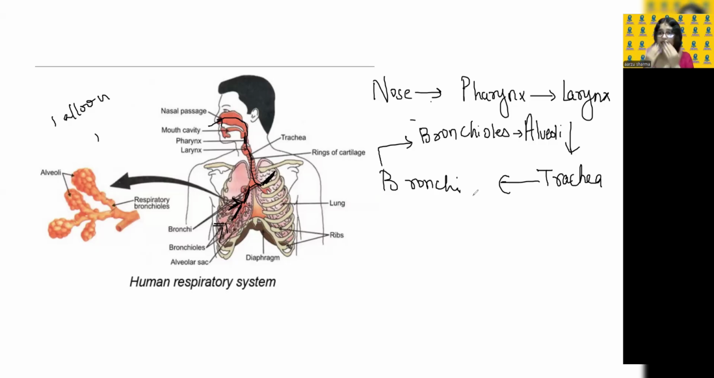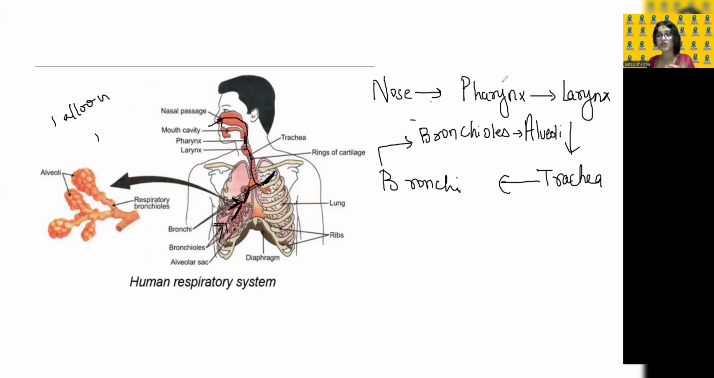First, the air will enter through the nose, and there are nostrils that will filter out the air. Then it will enter inside the nasal passage. It will go inside the pharynx, larynx, and in the windpipe. Remember, there are rings of cartilage present which help to protect the air passage from collapsing or being destroyed. From there, the air will enter small tubes, and then it will reach a balloon-like structure, that is alveoli.